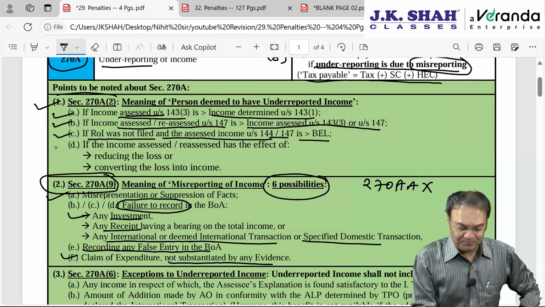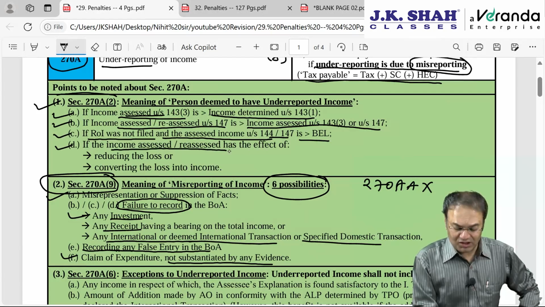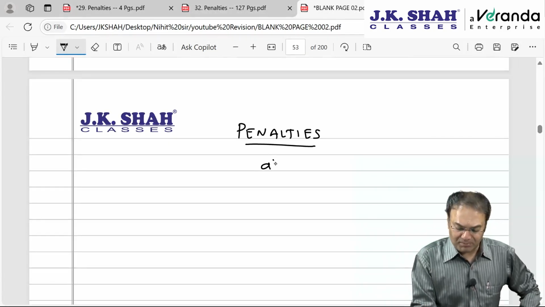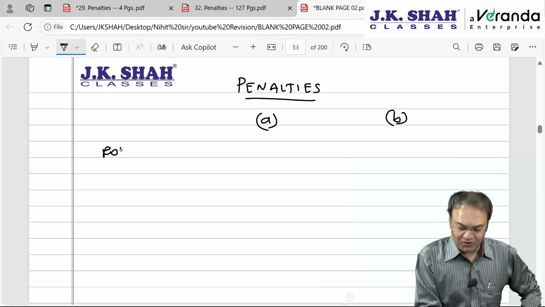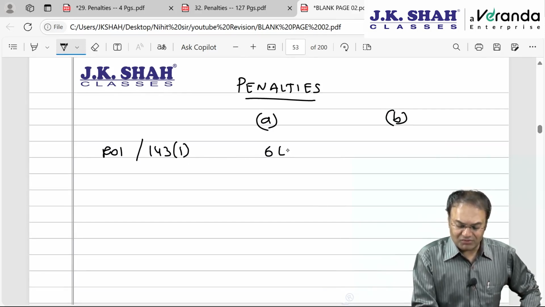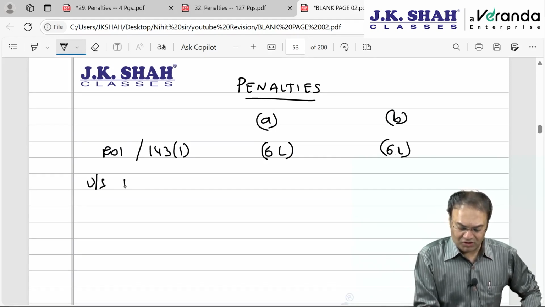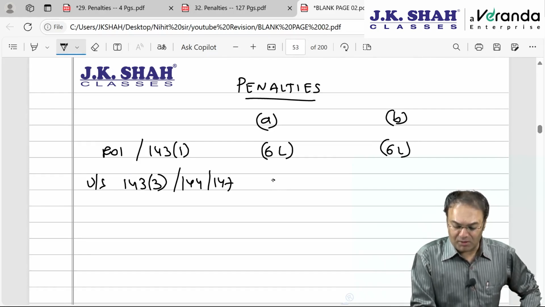The last possibility: if income assessed or reassessed has the effect of reducing the loss or converting loss into income. Reducing the loss or converting loss into income, I will give you 2 examples. Example A, example B. The IT return was filed, or maybe 143(1) was done, with negative income of 6 lakhs, a loss of 6 lakh rupees, and now under section 143(3) or 144 or 147, as the case may be, assessment takes place with an addition made of 5 lakh rupees.